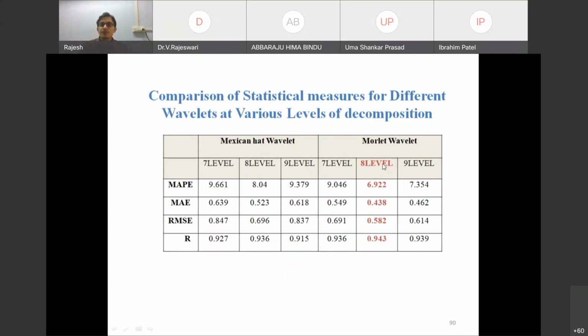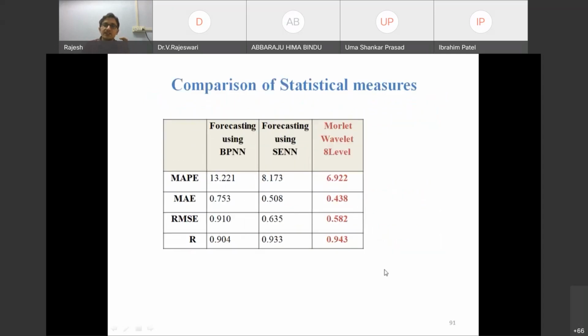So here, if you see, Morlet 8-level decomposition is giving the best results. Error percentage is less than 7%. Nowhere else did you get this percentage. 6.922 is the best. Correlation quotient is highest, 0.943. So 94.3% efficiency. Like that, all the errors are less, and the correlation quotient is very high in the case of Morlet 8-level decomposition.